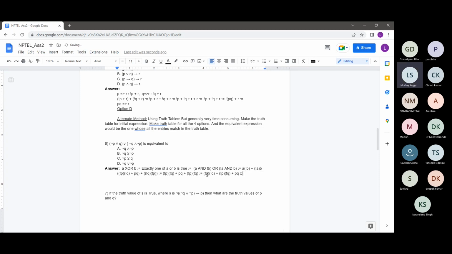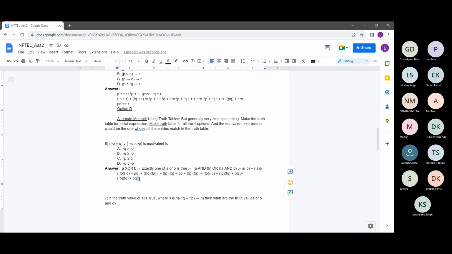And now this can be resolved to, basically, not P times not Q plus not P times not Q is just like A or A, which is basically A itself. So this will be just not P or not Q plus PQ.